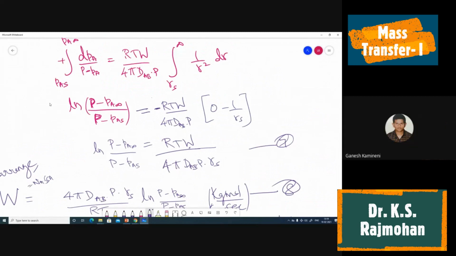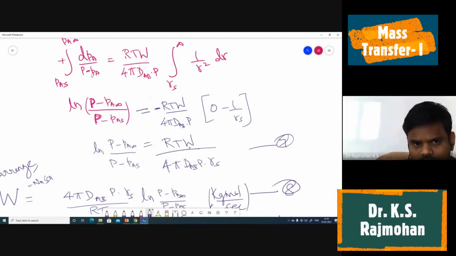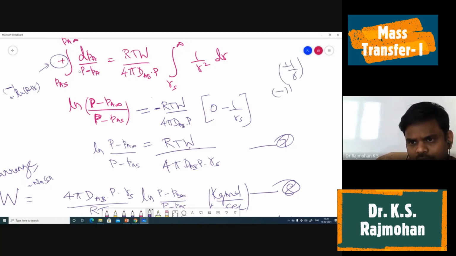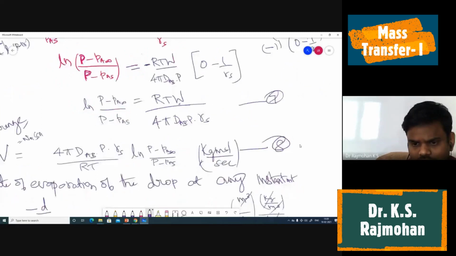On the left hand side, minus, what happens? Here my P minus PA is there, no? Already there was a minus. Minus is plus. That's what I was telling you. Integration is minus ln of 1 minus whatever it is, P minus PA. So that minus into minus will become plus. Here it was plus. So your integration is minus 1 by r. Minus 1 we kept outside. Then we substitute the limit to get 1 by rs. So this minus into minus will again become plus. So there is no minus sign in the equation. Okay? Yes, sir. Sorry, sir.